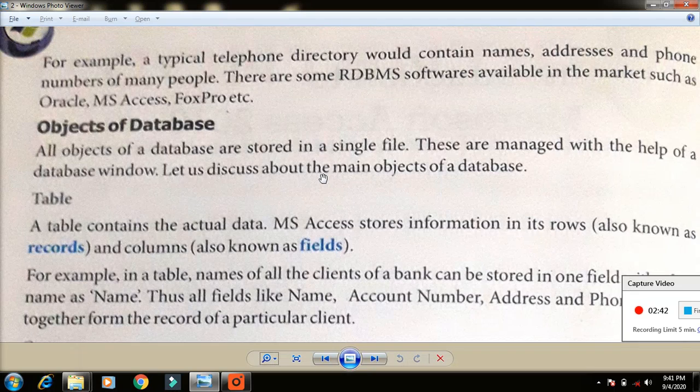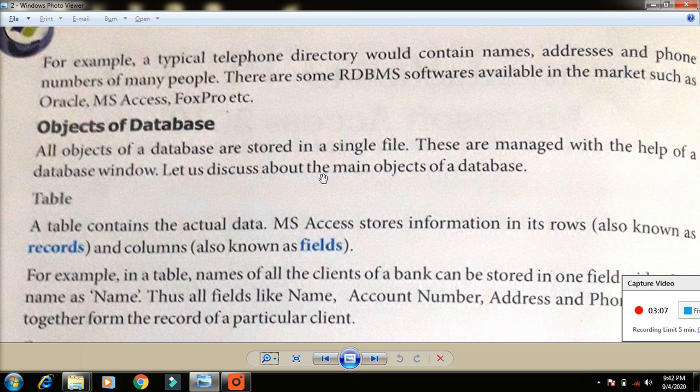An example of a database is a telephone directory. In that telephone directory, what are the columns? The name of the telephone holder, the holder's address, and phone numbers. Many people may have the same name and maybe live in the same place, but the phone number is different and the serial number is different.